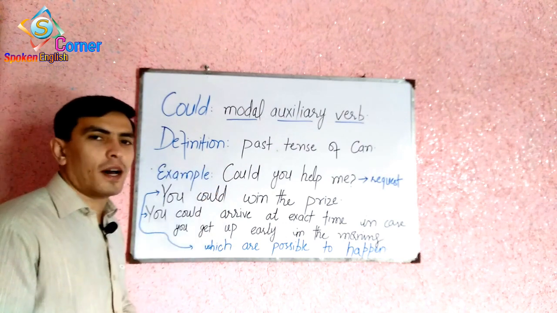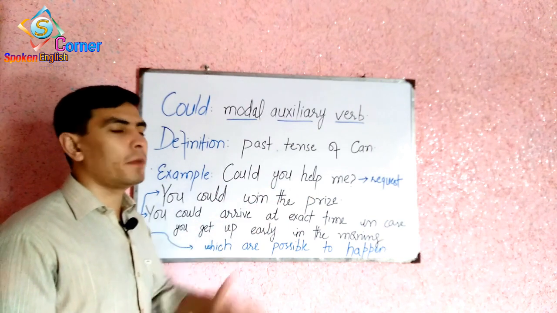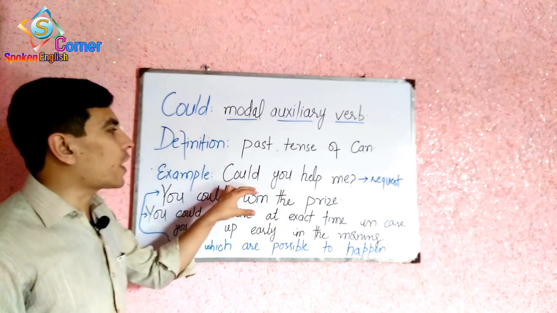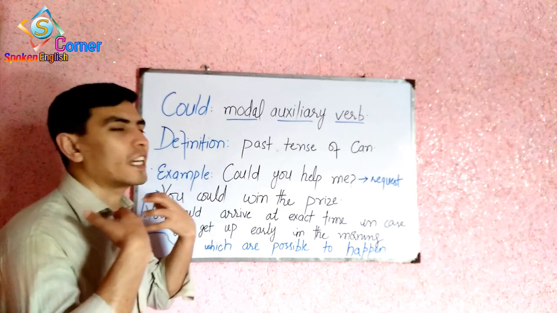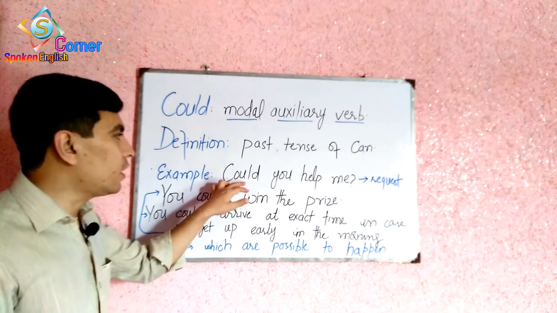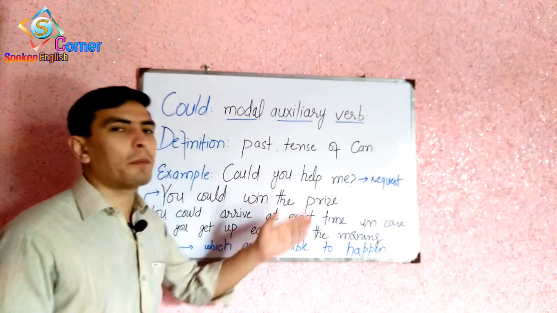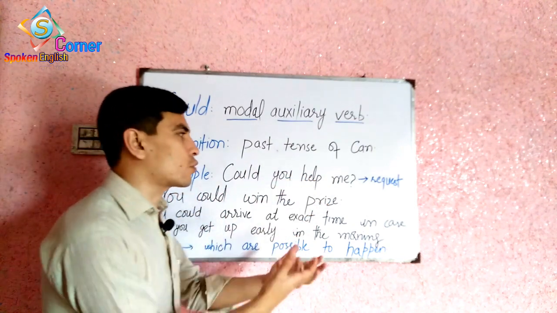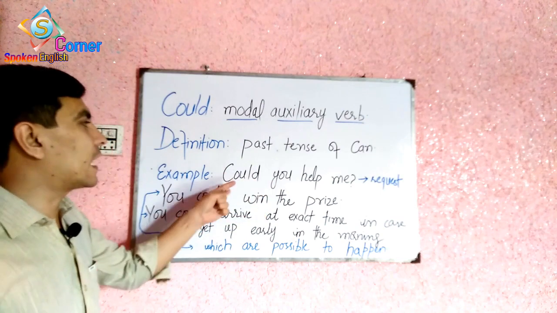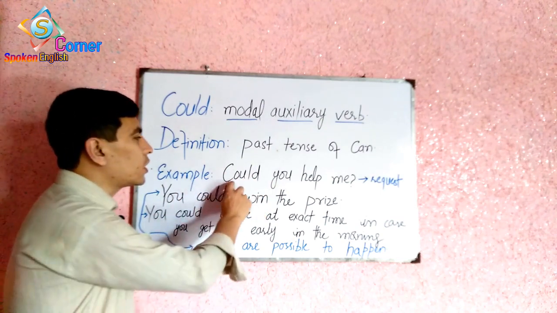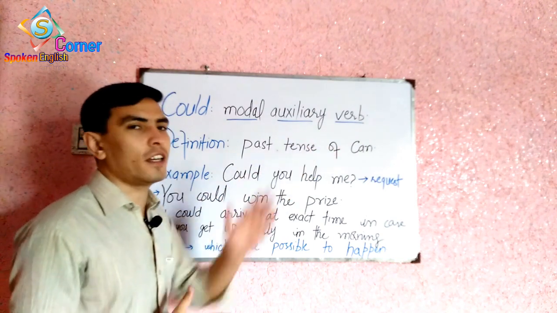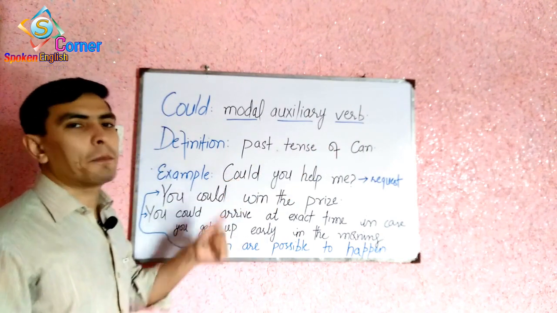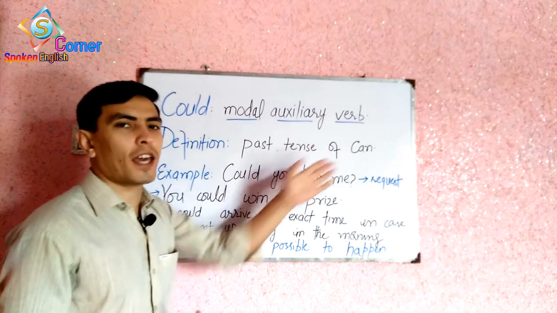The first example is, could you help me? Easily you can imagine from this example what it is showing. Could you help me? This example shows making a request to someone. If you look at this example, could is a more polite form of can. Here in this example I used could instead of can.